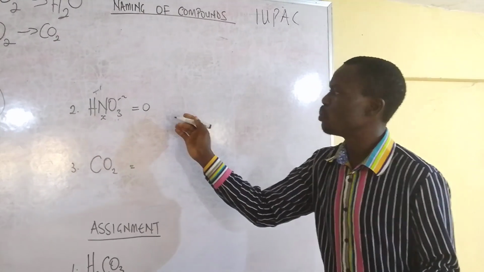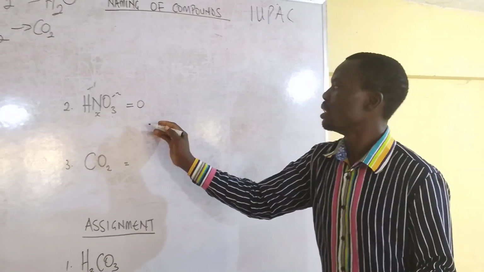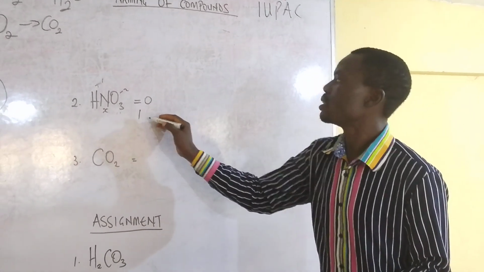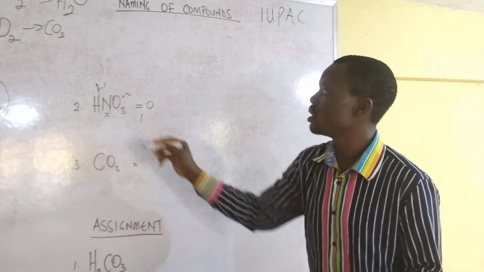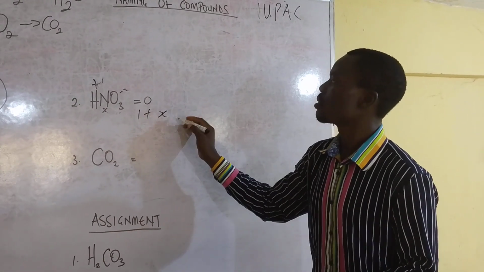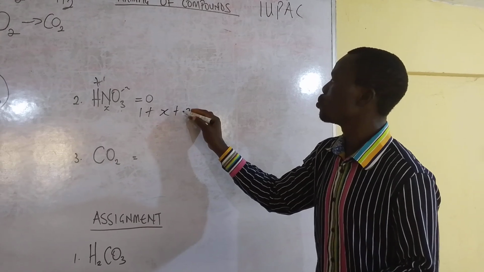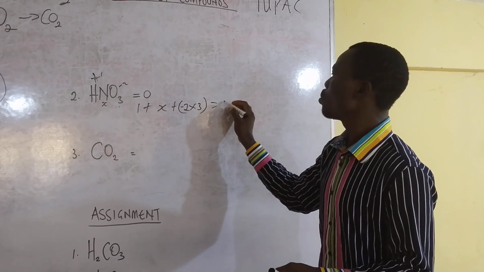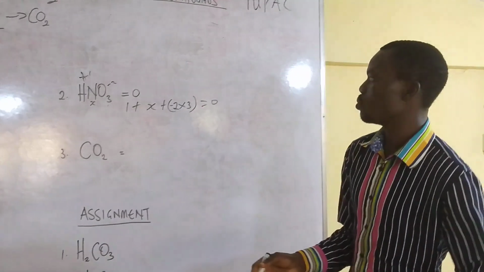So let's add up the whole radicals and the number that come along with it. So we say 1, which is this one already. Then 1 plus x plus -2 times this 3 below equals the 0 that we equated it with.